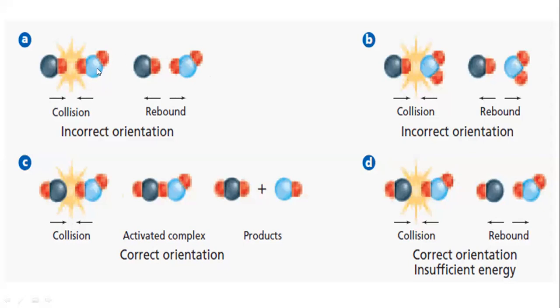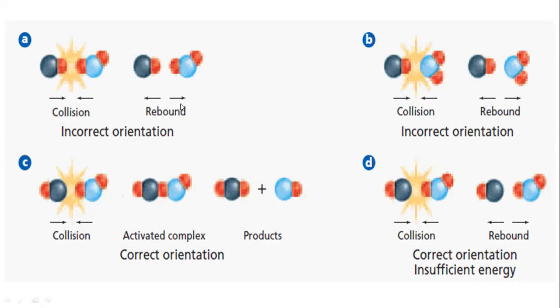Let's suppose this is the case of carbon dioxide: carbon and two oxygens, and similarly another molecule. I'm describing the example in a very simple way to define orientation. That means for an effective collision there must be a correct angle of collision and the energy that is needed to convert the reactant into the product.